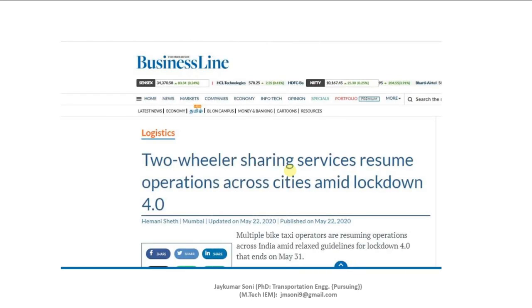Here you can see a number of news articles. First is about two-wheeler sharing services resuming operations across the cities amid lockdown 4.0. Nowadays, we have all observed the circumstances of COVID-19, and we know how transportation is affected by it. You cannot move from one place to another if efficient transportation is not there.